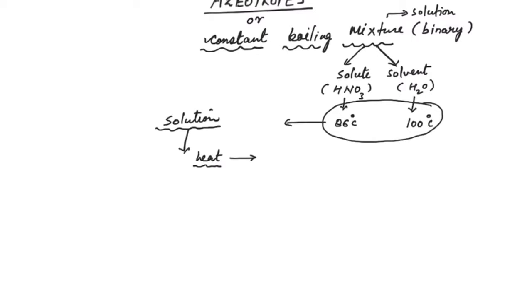So when you start heating, this temperature will be reached first, and on heating, nitric acid molecules HNO3 will evaporate, and we can collect it, and on condensing again we will get HNO3.